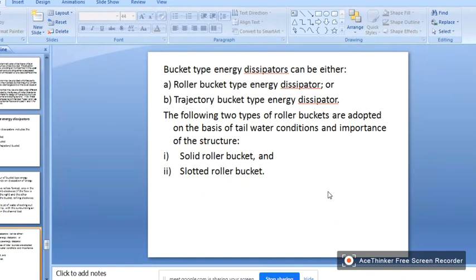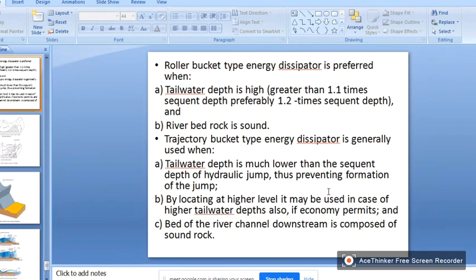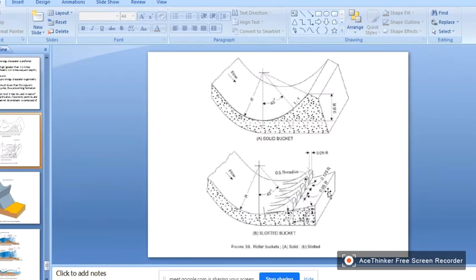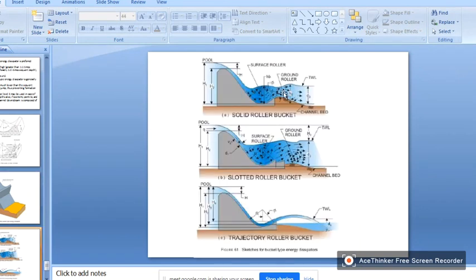Again, roller bucket type energy dissipators: one is solid roller bucket and the other slotted roller bucket. This is the solid roller bucket, and this is the slotted roller bucket. Slotted means slots are there here. And this is the trajectory or sky jump type of basin. If you see this figure, this is the overall. This diagram will be easy to understand.